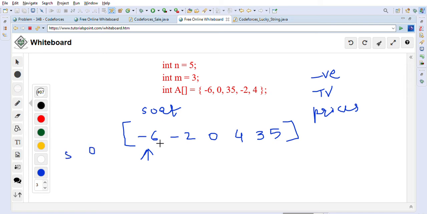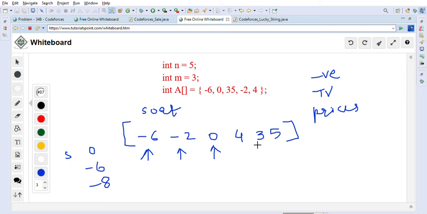So we will add this negative value, which is -6. Now we go forward in this. Now the value is again -2, so again we will add that. So now the sum becomes -8. Now it becomes 0. So when it is not negative, we will stop there basically, because we don't want to